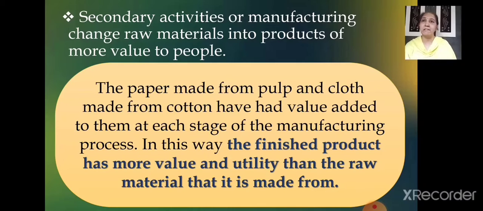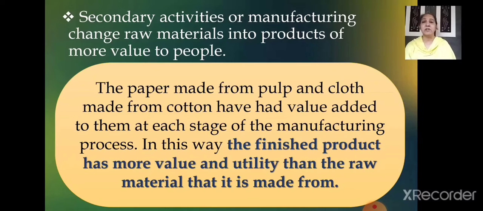Now as you have seen, the pulp was changed into paper and the paper into a notebook. So these represent the stages of the manufacturing process. The paper made from pulp and the cloth made from cotton have had value added to them at every stage of the manufacturing process.